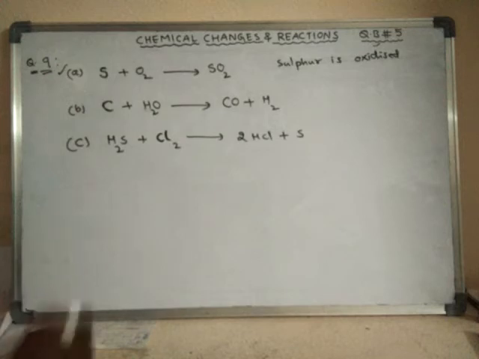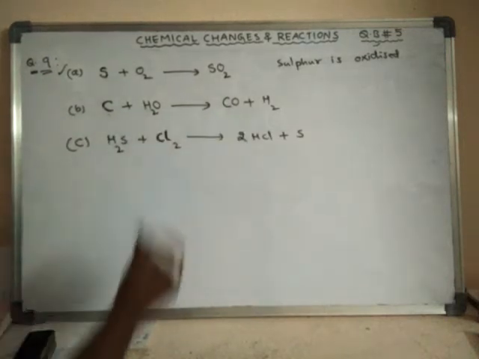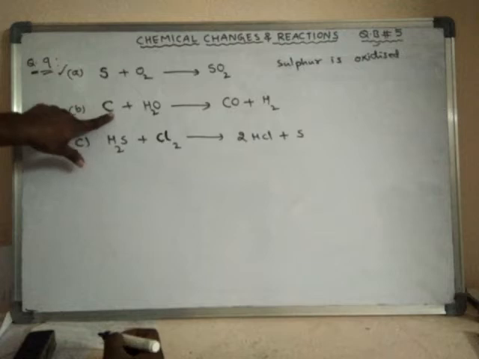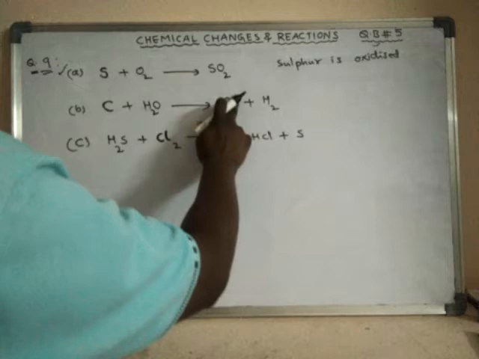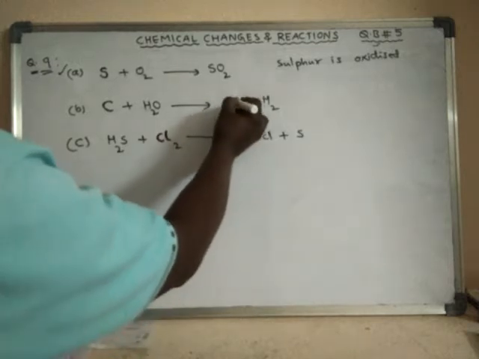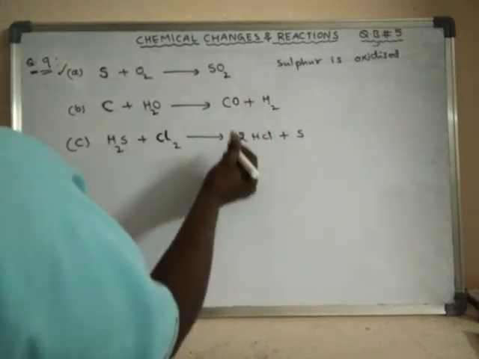Next one. In this reaction, carbon is also oxidized because oxygen is added to this carbon. Now it is converted into carbon monoxide.